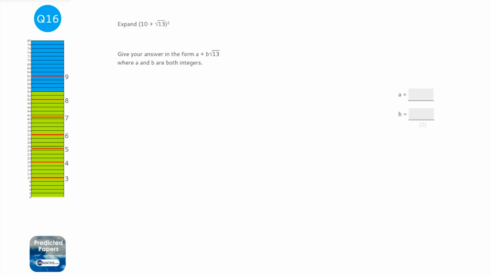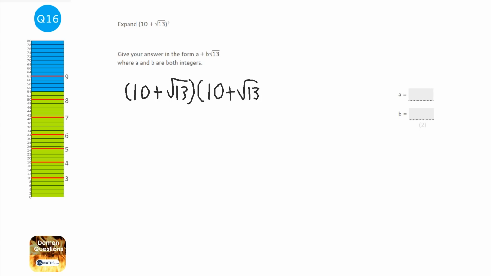Okay, so the important thing to remember in this question is when you square something, you times it by itself. Now, in this case, itself is the bracket. So when you times it by itself, we can just write the bracket twice. And that's a hurdle a lot of people have issues with. Now, this is very similar to quadratics with x's, apart from the fact it's obviously surds. But the methods still work, so you could use FOIL, you could use a grid, use whatever you want. I'm going to do this with FOIL, why not? But whatever method you're comfortable with.